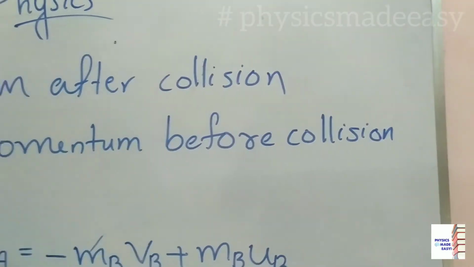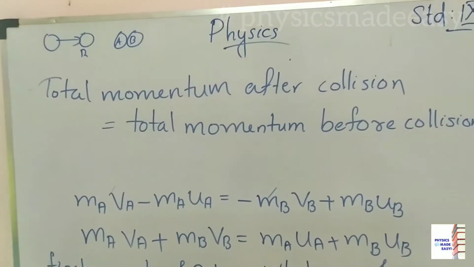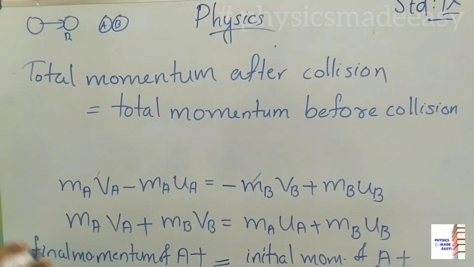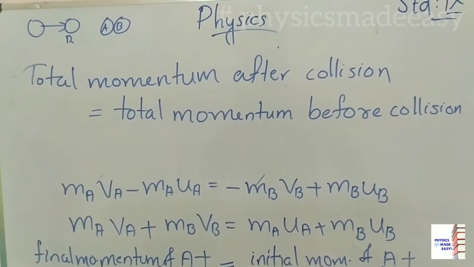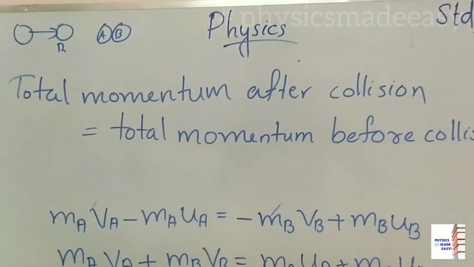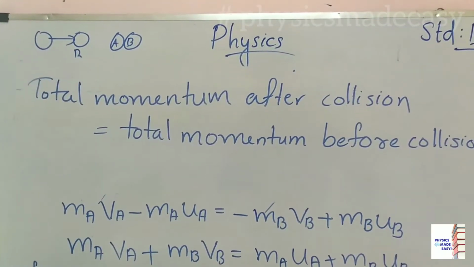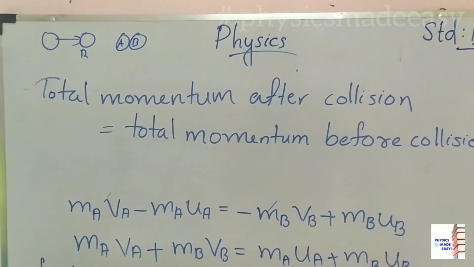Or you can write this way, total momentum before collision is equal to total momentum after collision. That means during this collision process, its momentum is not changing. Before collision, total momentum before collision is equal to total momentum after collision.